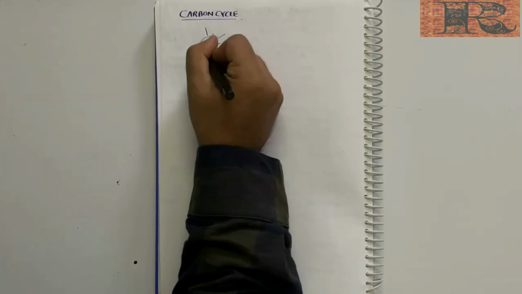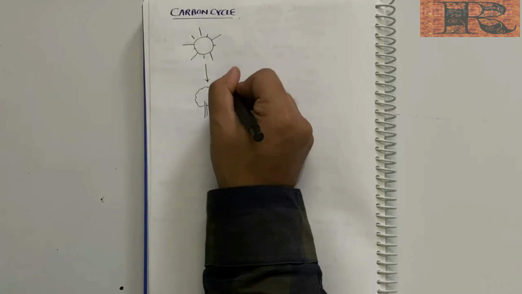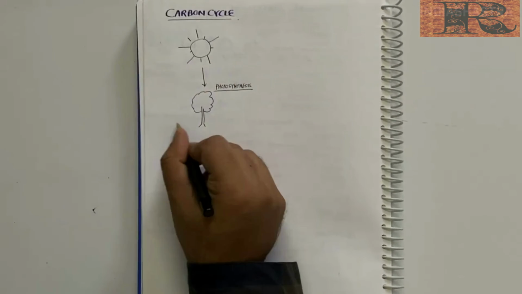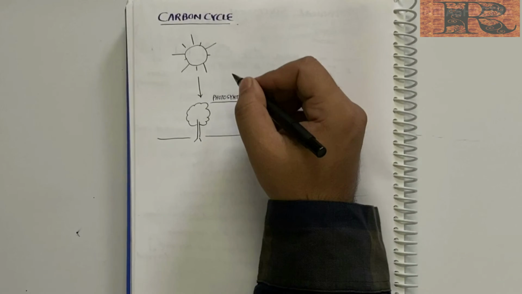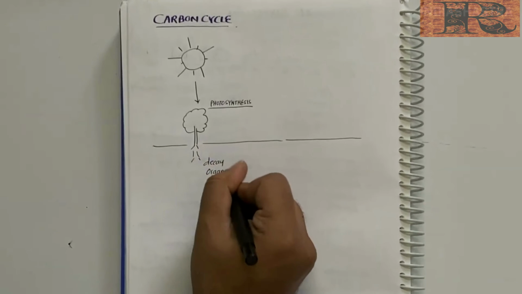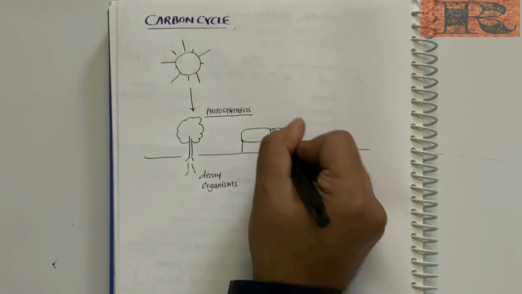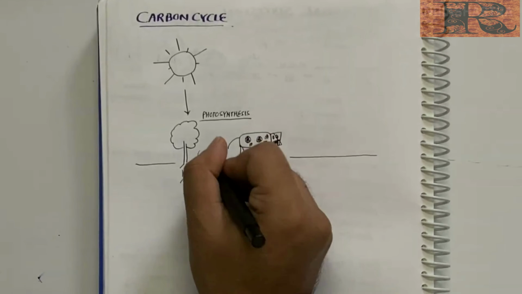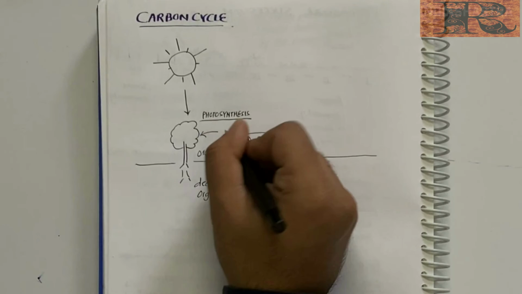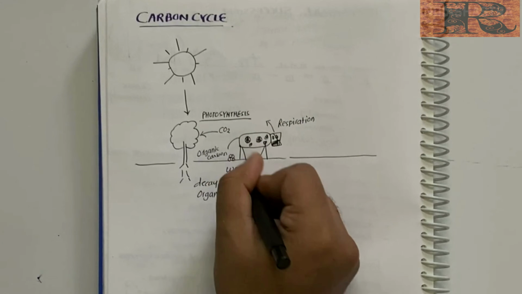The first cycle that we are learning in this chapter is carbon cycle. About 49% of the dry weight of living organisms is made up of carbon. The ocean reserves and fossil fuels regulate the amount of carbon dioxide in the atmosphere. Plants absorb carbon dioxide from the atmosphere for photosynthesis, of which a certain amount is released back through respiratory activities. A major amount of CO2 is contributed by the decomposers who contribute to the CO2 pool by processing dead and decaying matter. Decomposers that we learned earlier secrete enzymes and transform complex organic matter into simple organic matter.